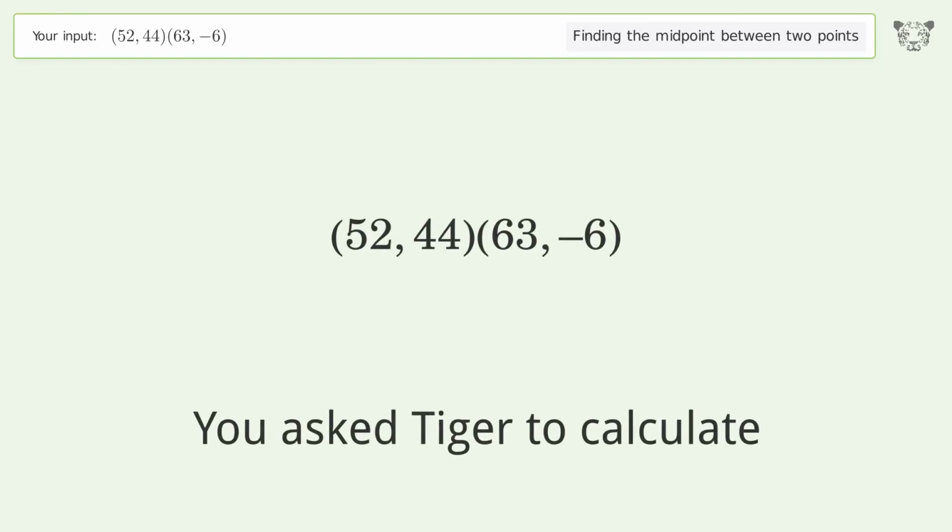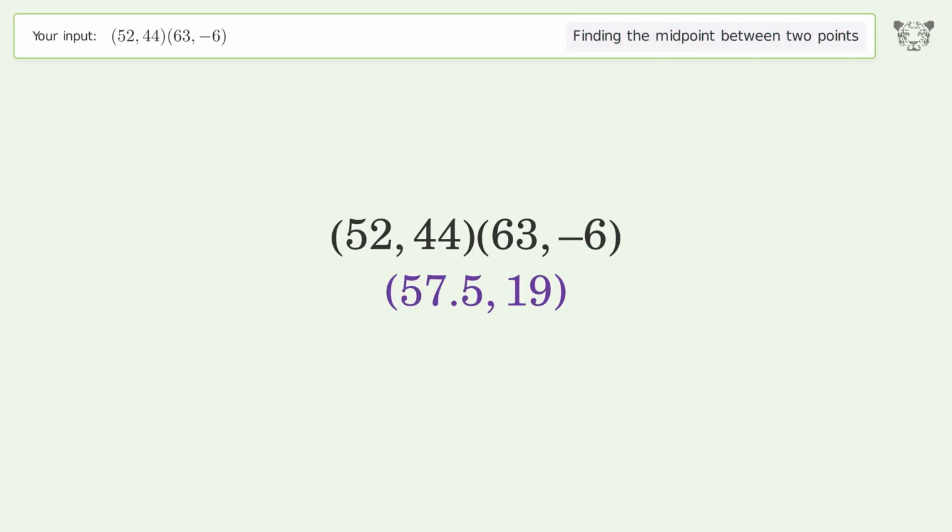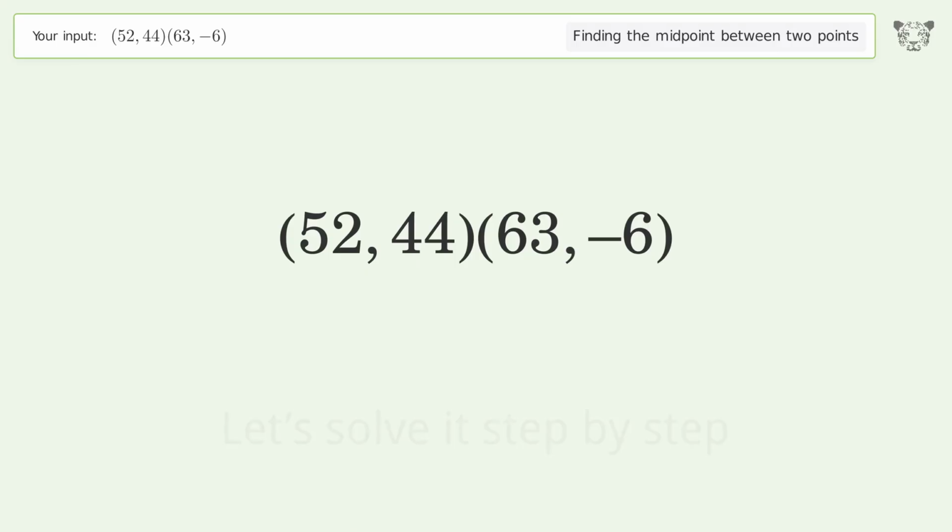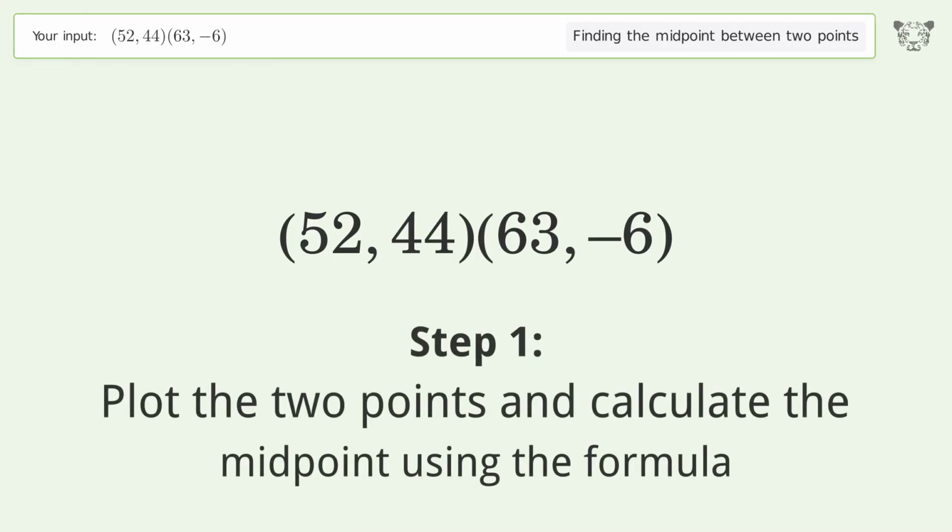You ask Tiger to calculate. This deals with finding the midpoint between 2 points. The midpoint between the 2 points is 57.5, 19. Let's solve it step by step. Plot the 2 points and calculate the midpoint using the formula.